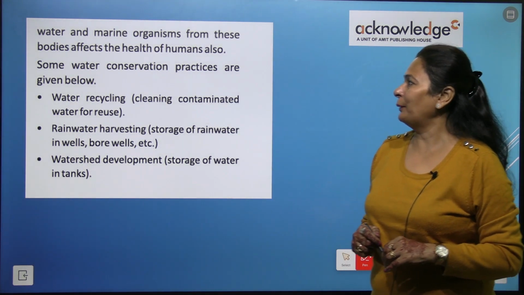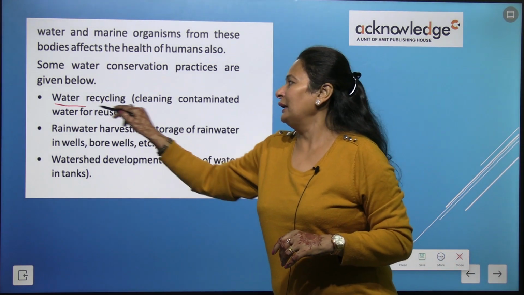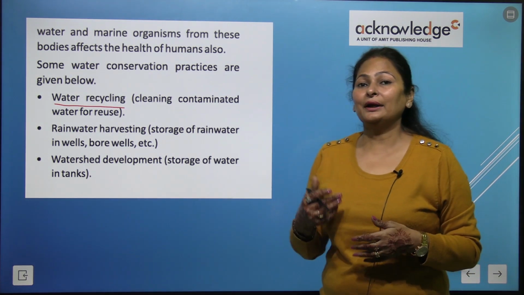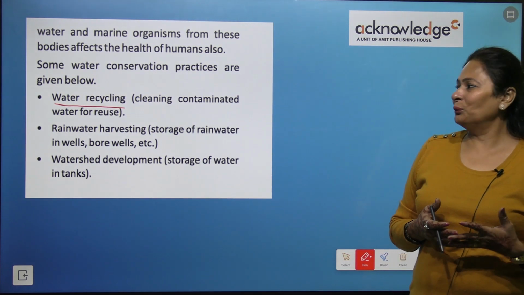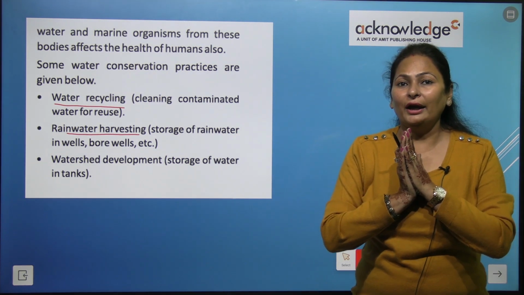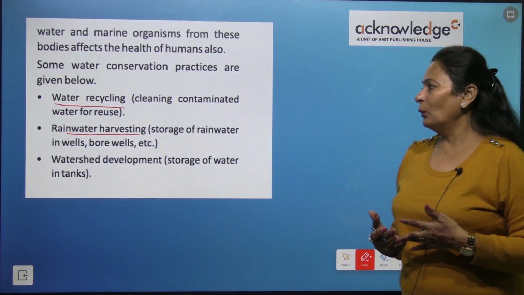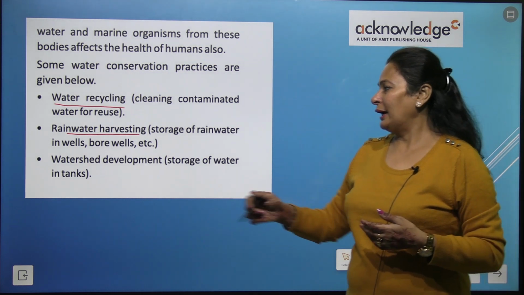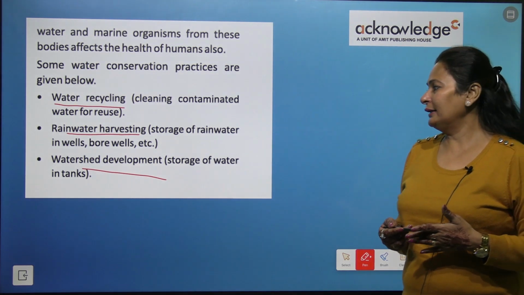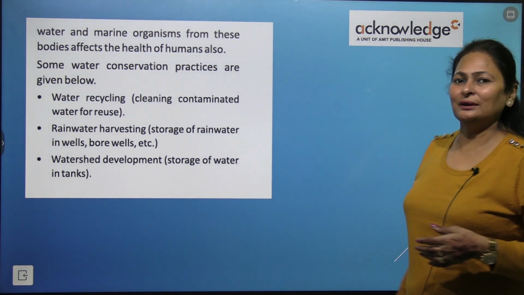Some water conservation practices are given below. Let's see. Water recycling means water needs to be recycled, cleaning contaminated water for reuse. Next, rainwater harvesting. We should store or collect the rainwater for future use, in wells, bore wells, etc. Watershed development, what is it, kids? Storage of water in tanks. So have you understood, right?